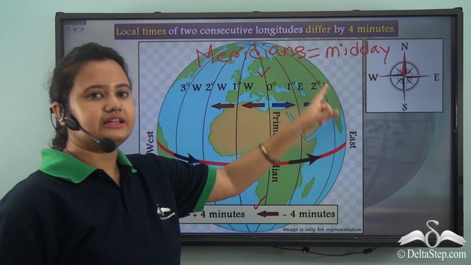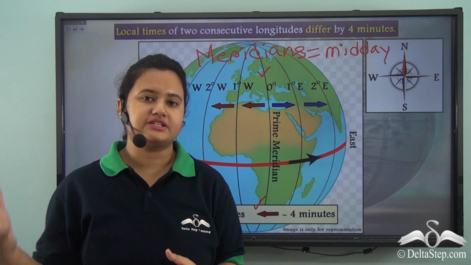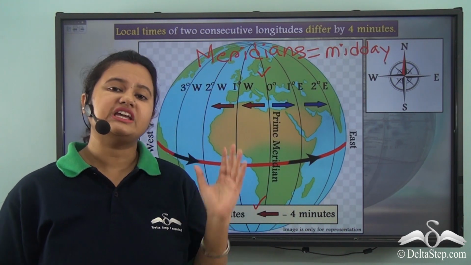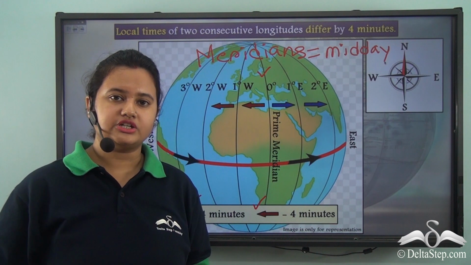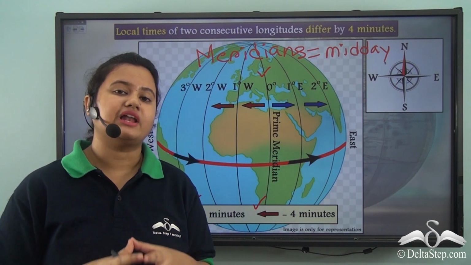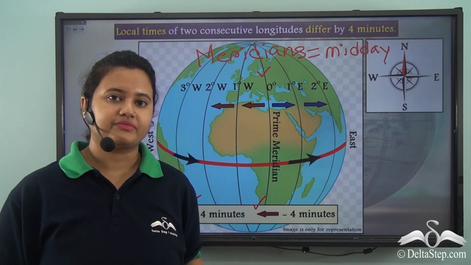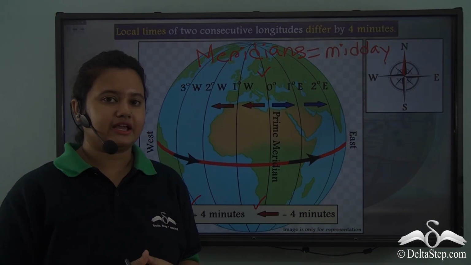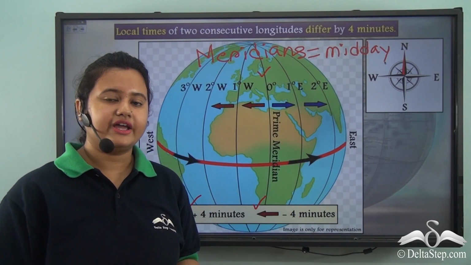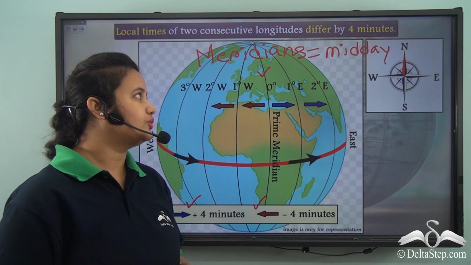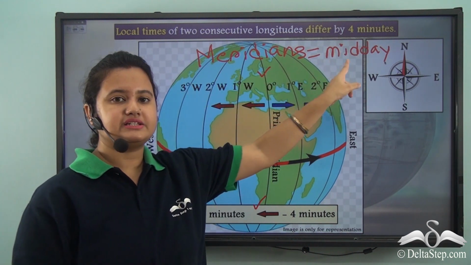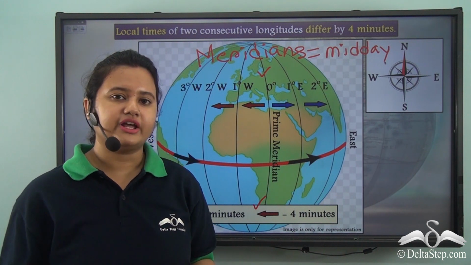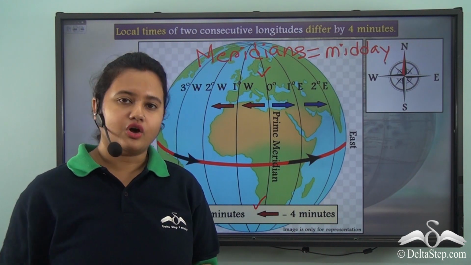You can relate this with the position of the sun corresponding to each line of longitude. We know if the sun is overhead over a particular longitude, then that longitude will have 12 noon or midday. So this is the reason why longitudes are also known as meridians, as they experience midday when the sun is overhead over that particular longitude.